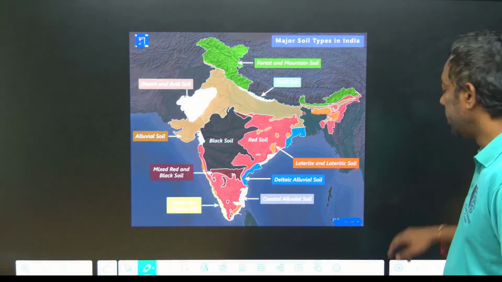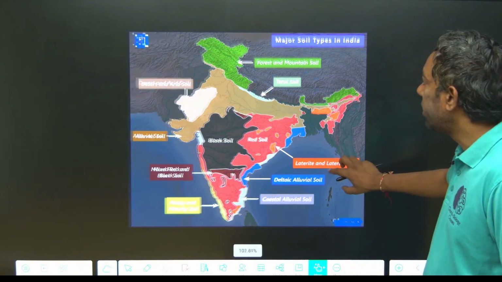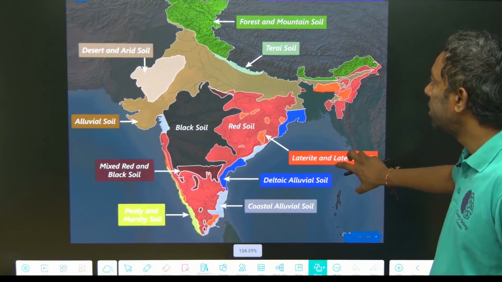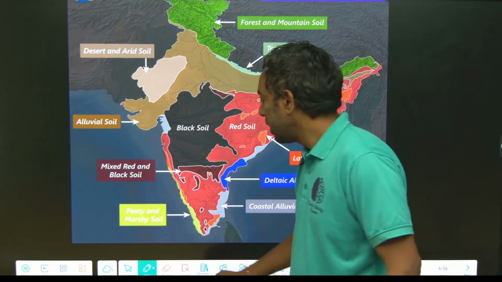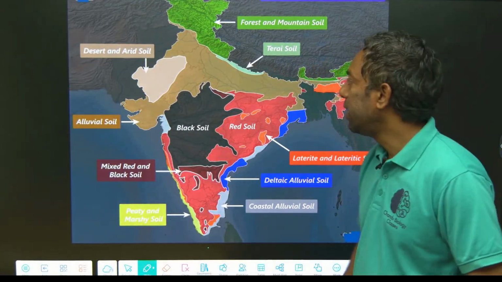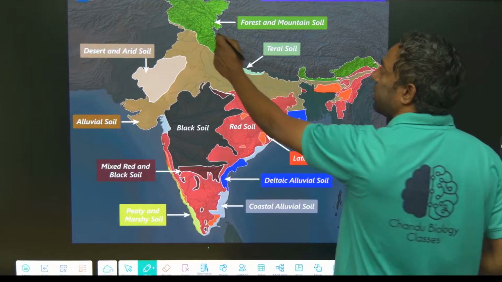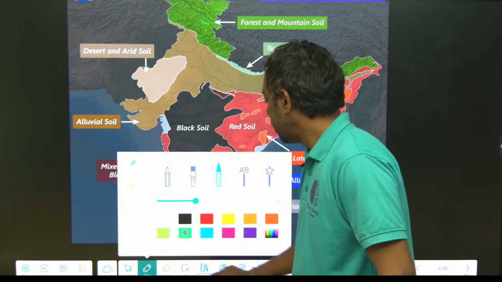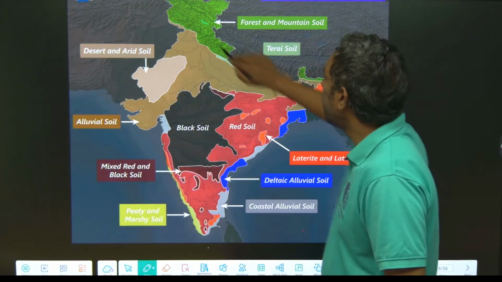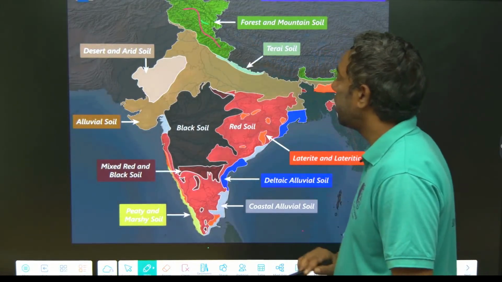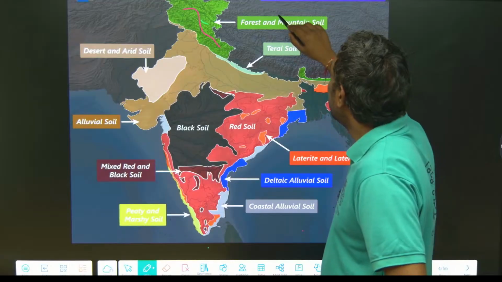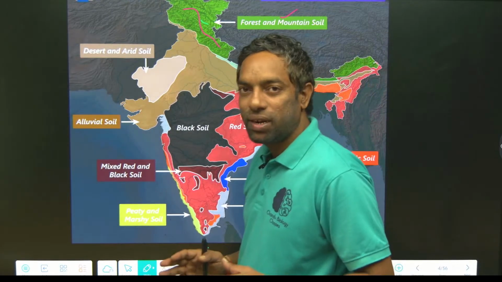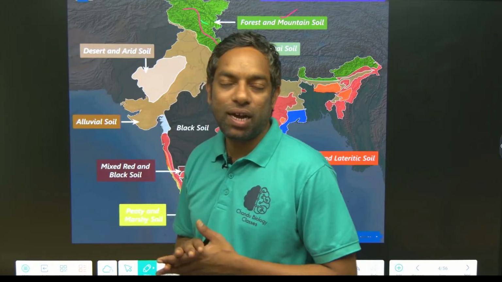Next, just look here, this is important from the exam point of view, guys. Major soils in India. This is the hilly area, Jammu Kashmir and Ladakh, and Himachal Pradesh is also a hilly area, with forest and mountain soil. That is the topography of North India.